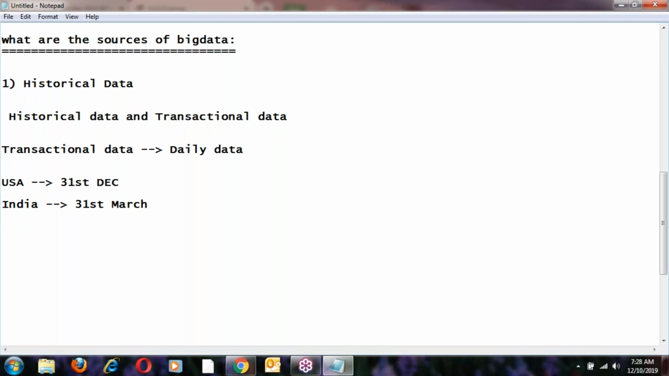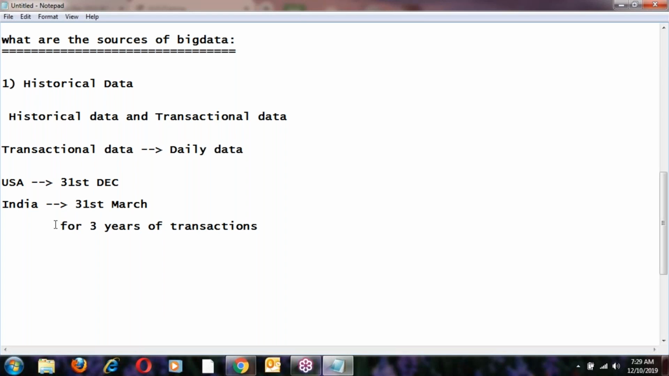Suppose any company will have servers with storage capacity for 3 years of transactions only. Some companies maintain 5 years of transactions also, but that is expensive. Any company will have the storage capacity for 3 years of transactions.